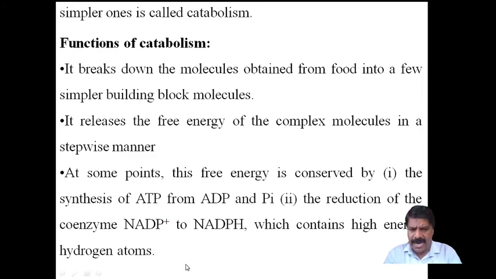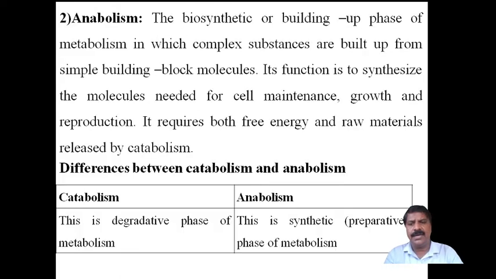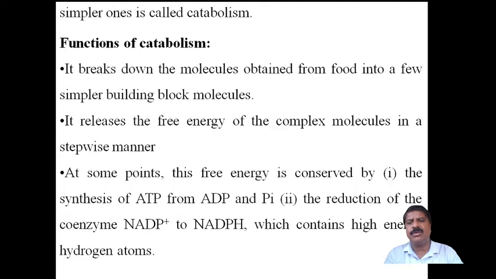So by the process of oxidation, the synthesis of ATP, and by the reduction of the coenzyme, the energy is consumed and conserved at those stages. These are the points about catabolism.